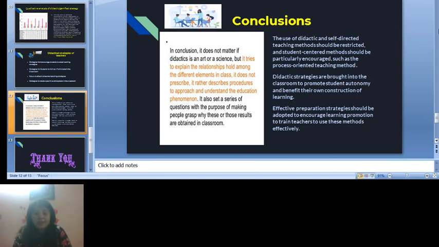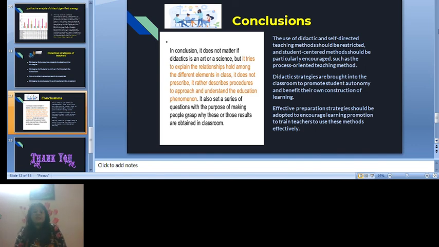In the end, in the conclusion, we can say it does not matter if didactic is an art or a science, but it tries to explain the relationships held among the different elements in class. It does not prescribe; rather, it describes the procedure to approach and understand educational phenomena. It also sets a series of questions with the purpose of making people grasp why these or those results are obtained in the classroom.